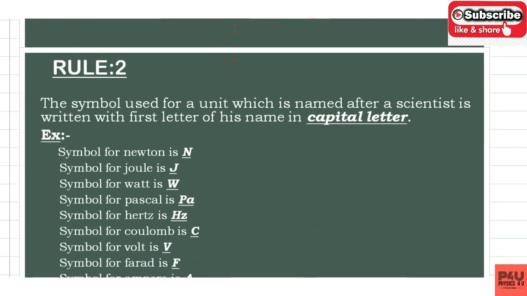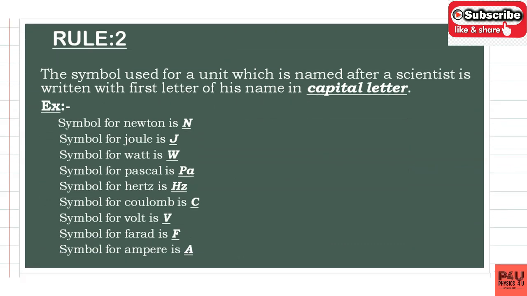Next, rule number 2. The symbol used for a scientist's name. That means if there is a scientist's name in the unit, then the first letter of his name should be a capital letter. Suppose you take Newton. Joule is the unit of work done. Watt is the unit of power. Pascal is the unit of pressure. Hertz is the unit of frequency.